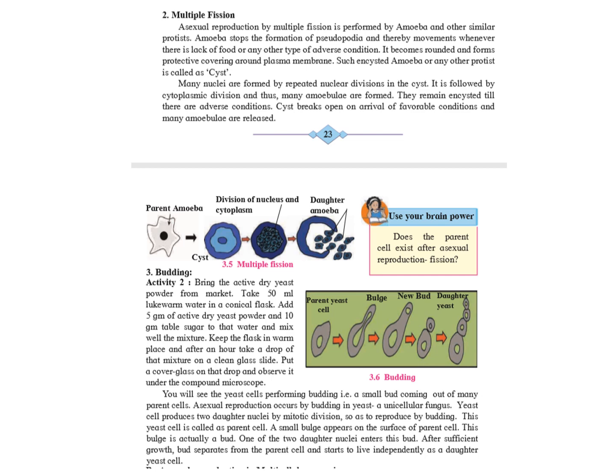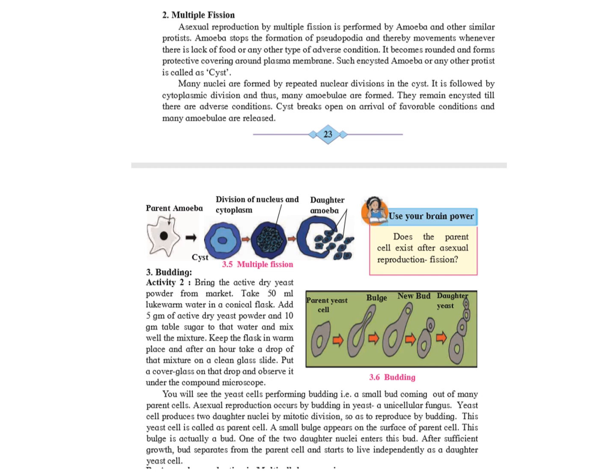Multiple fission. Whenever there is a lack of food or any other type of adverse condition, amoeba and other similar protists become rounded in shape and form a protective covering around the plasma membrane, forming a cyst-like structure. Repeated nuclear division takes place inside the cyst, and this results in the formation of many nuclei.